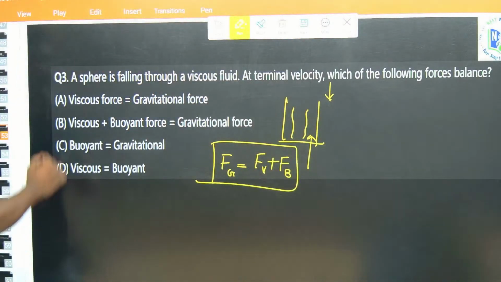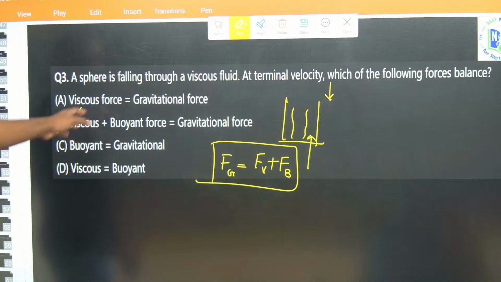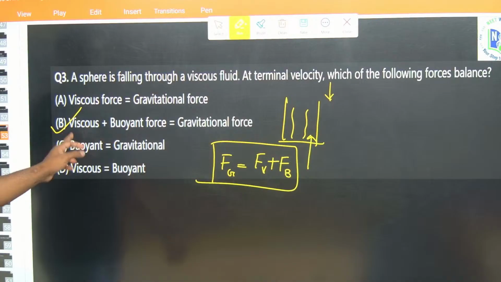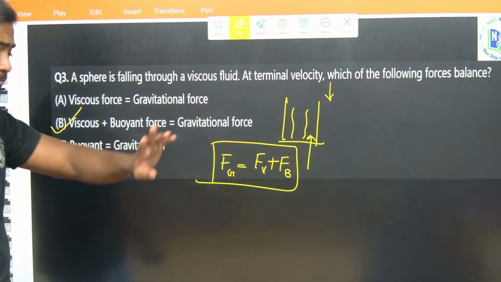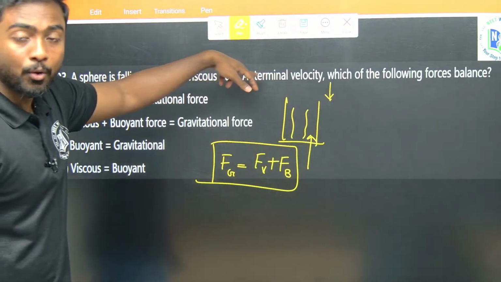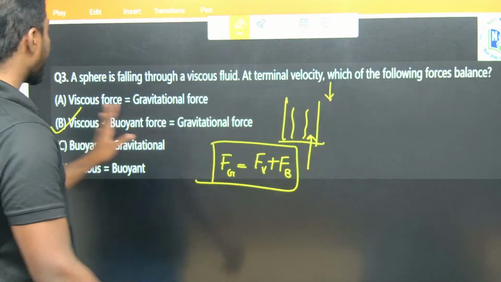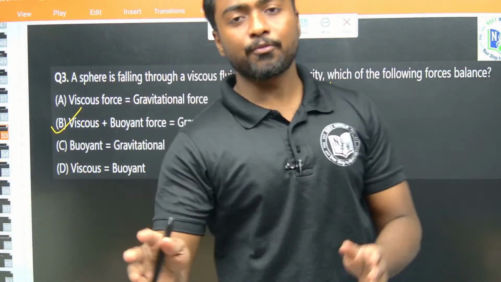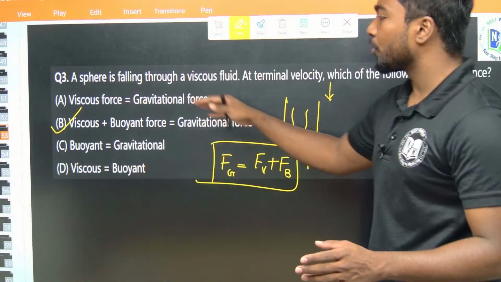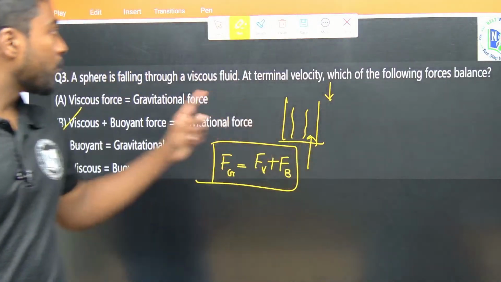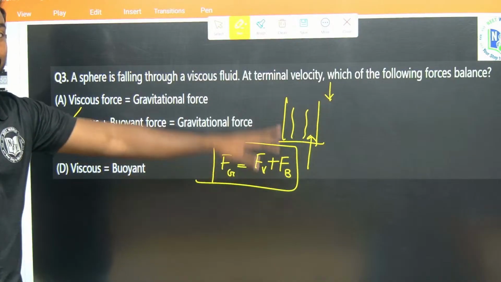Option B is the answer. So viscous force should be equal to gravitational force? No, obviously buoyancy force is there. So buoyant force equals gravitational? No, viscous also is there. They are saying through a viscous fluid, so I need to consider both the buoyancy and viscous. If they were saying just a fluid, I could say buoyancy force and gravitational. But they are saying both viscous as well as buoyancy. Okay.